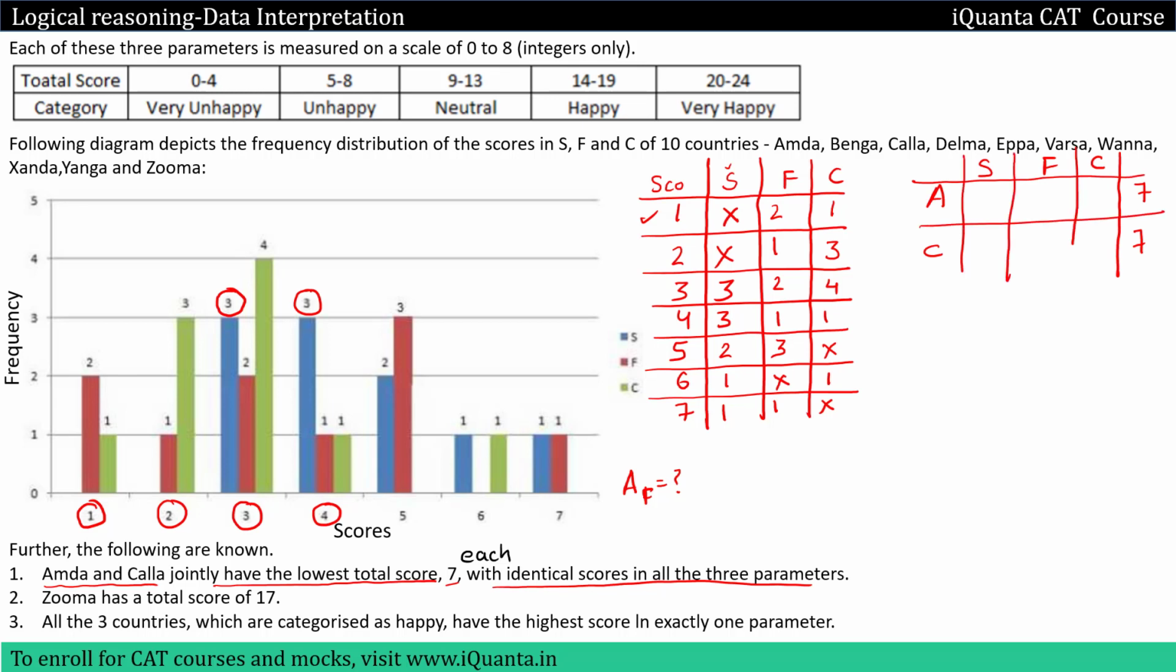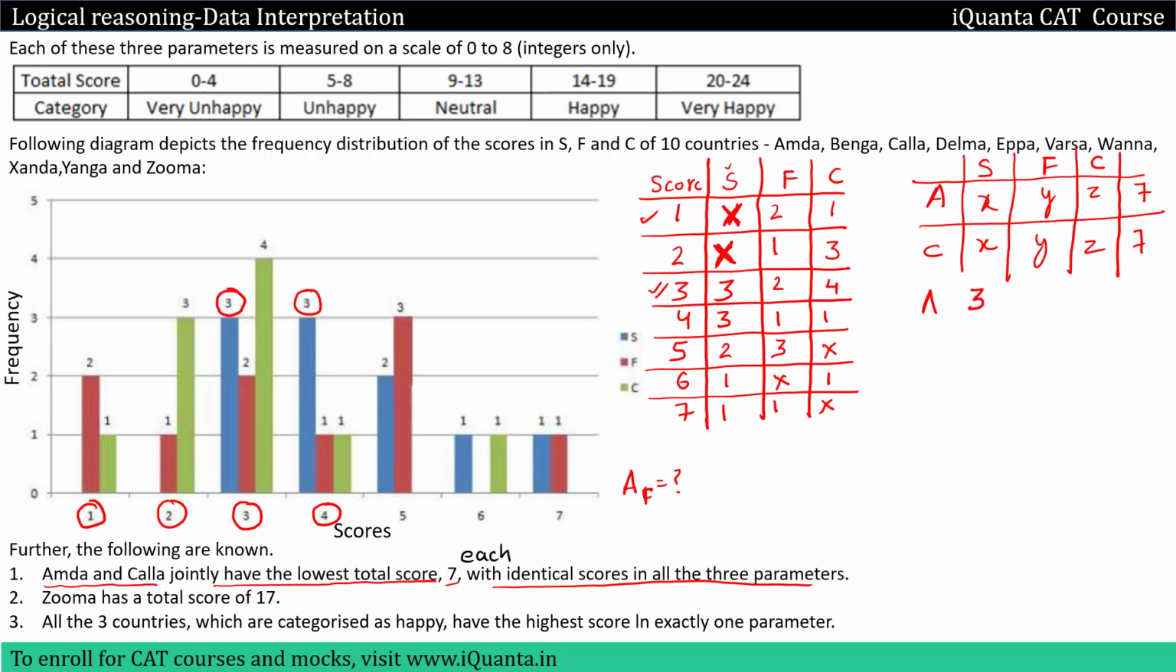So let me assume that in parameter S both got X, in F they both got Y, in C they both got Z. Now we'll try to give them scores. We have to make a total possible score of 7. So can we give a score of 1 in S? No, it is not possible. From the table we can see that there is no country which can get a score of 1 in S. Similarly, no country can get a score of 2 in S, but a country can get a score of 3 in S.